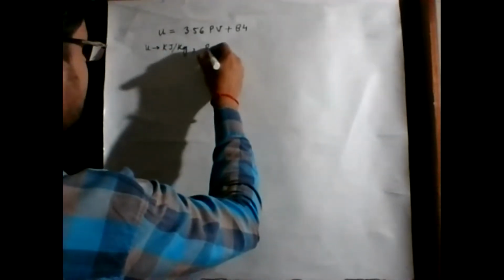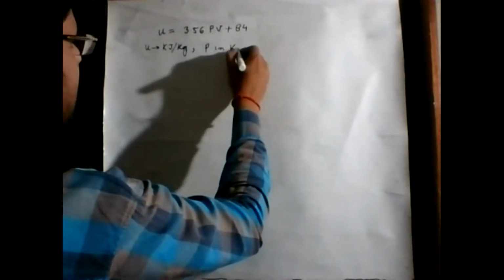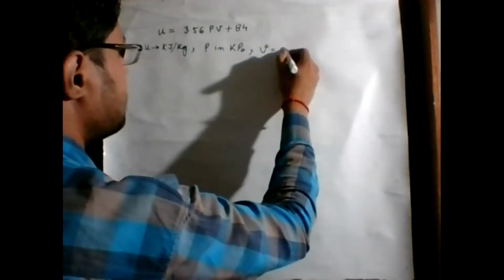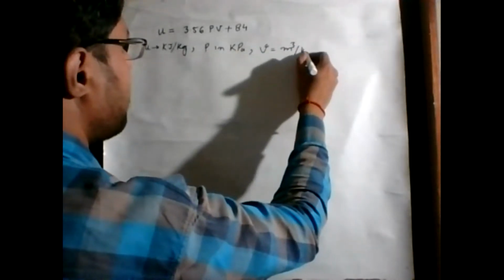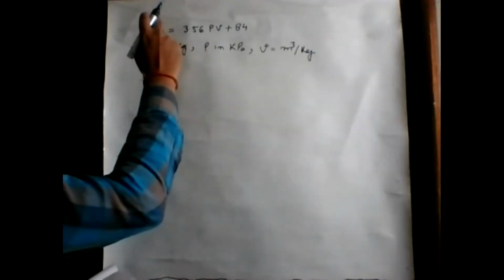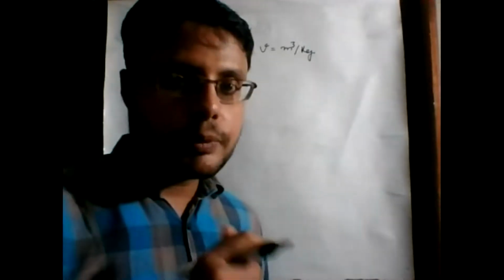That means it is a specific volume. And this internal energy term, small u, is also specific internal energy because it is given in kilojoule per kg and is represented by a small letter.